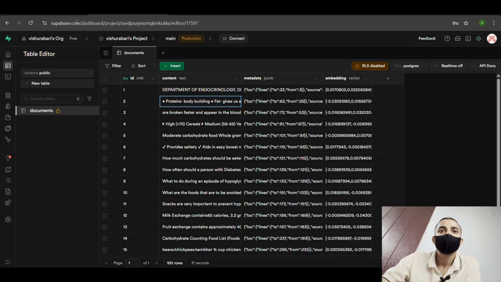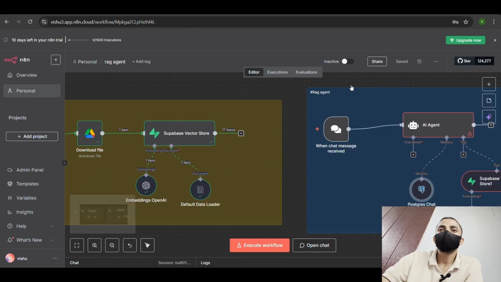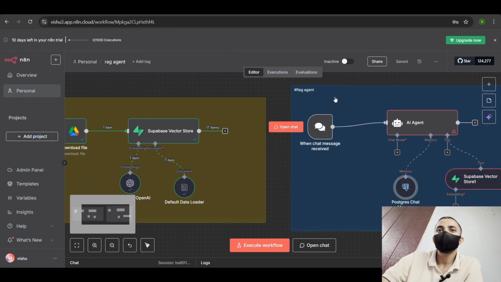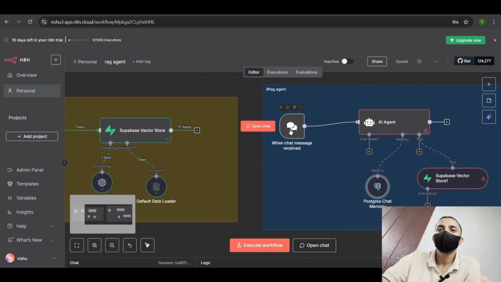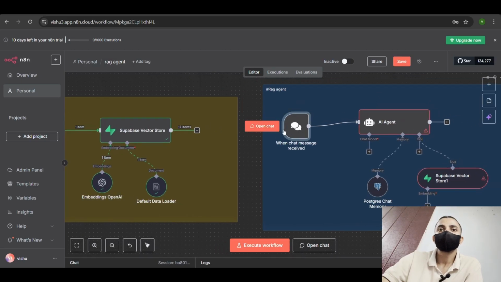So after that, coming back to n8n. The second workflow we are building is a RAG AI agent, where the user asks a query and this AI agent gets the answer from the document. First of all, connect your trigger. I'm using the chat message trigger. You can connect anything you want, like a webhook node, Telegram.